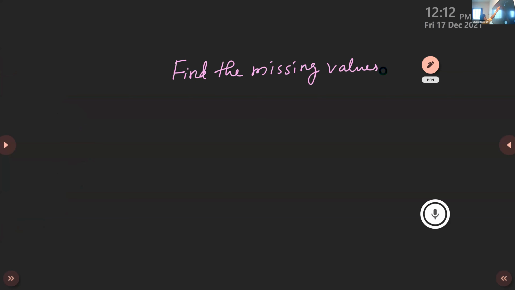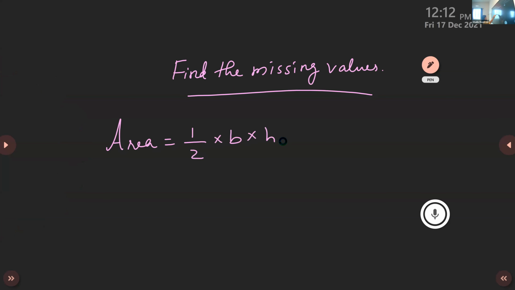It is given like this, but actually the area of the triangle is given by base into height. Children, but before that, what is the area of a triangle? Half into base into height. Okay. So if we want to find the base, what we will do?